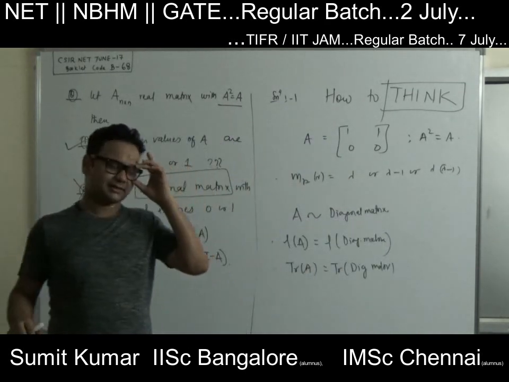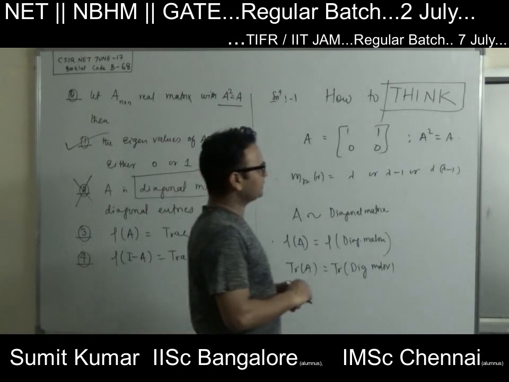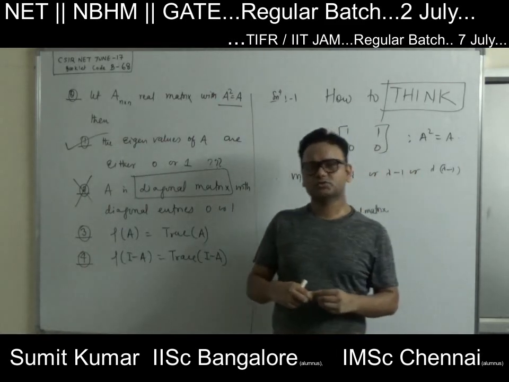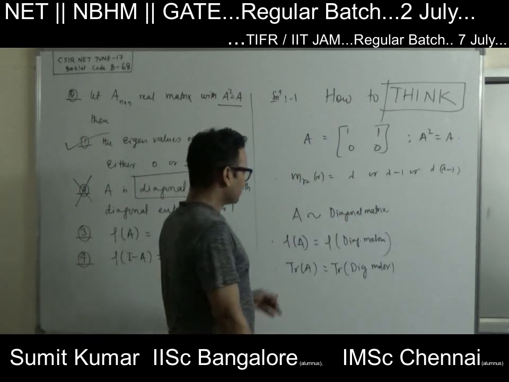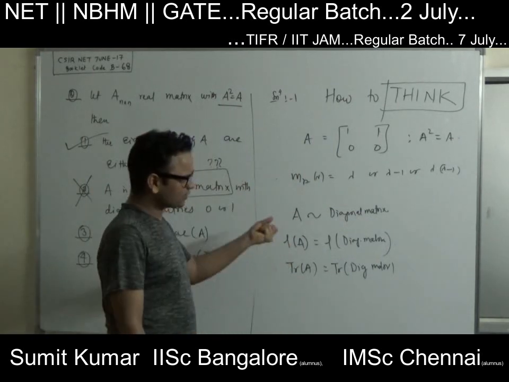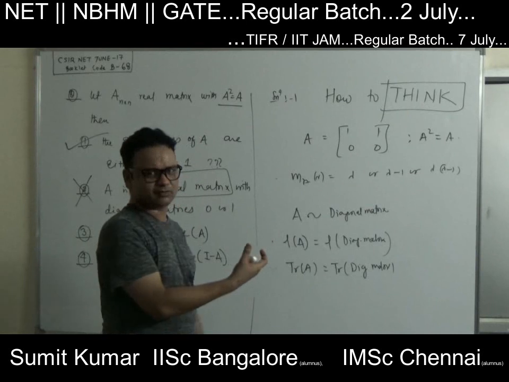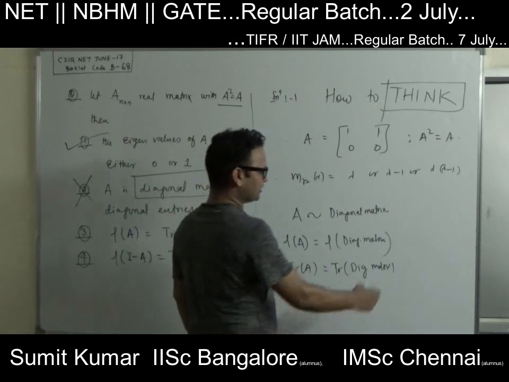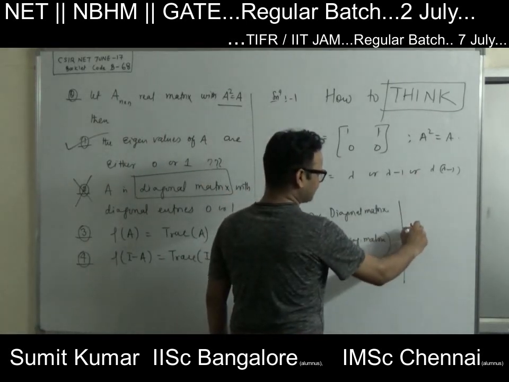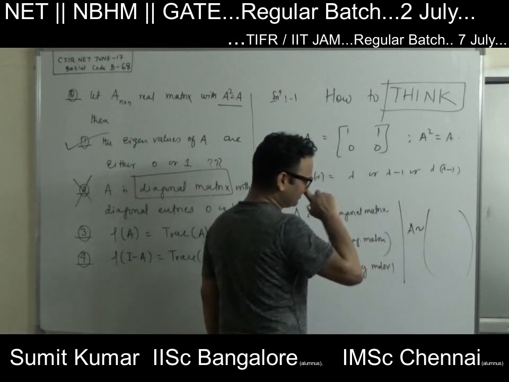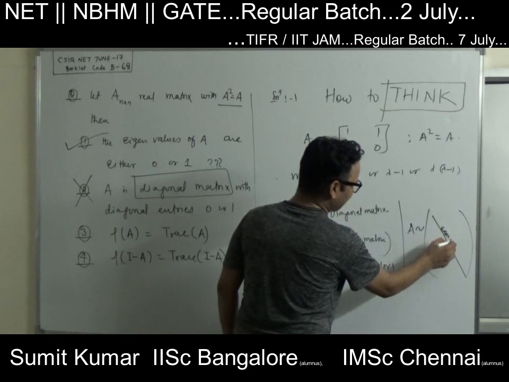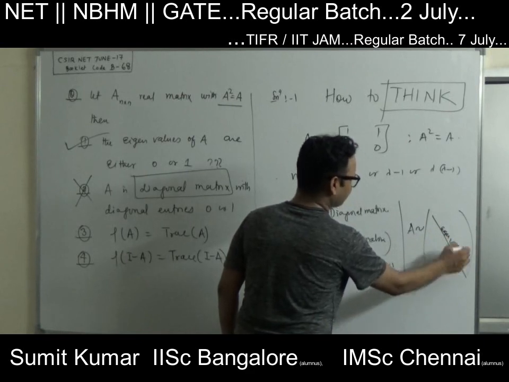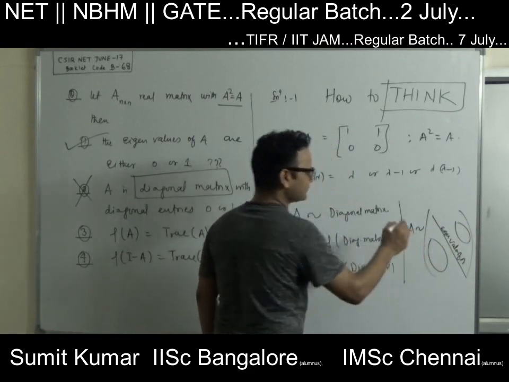So you can write the Jordan canonical form of this also, and you should do this kind of approach also. So let me do this. A is diagonalizable, so write the Jordan canonical form of it. A is similar to a diagonal matrix, where all diagonal elements will be eigenvalues of A and the rest of the elements are 0.